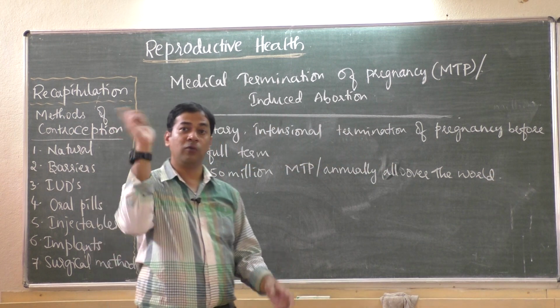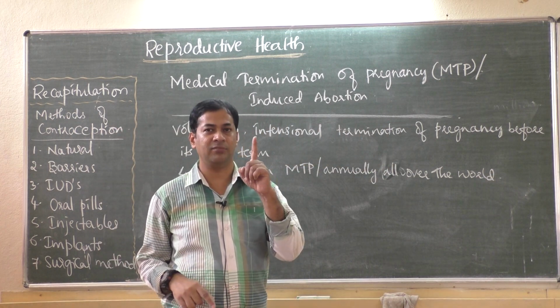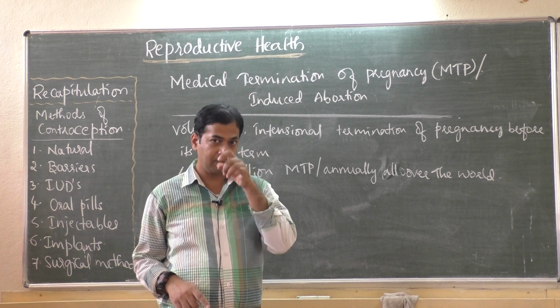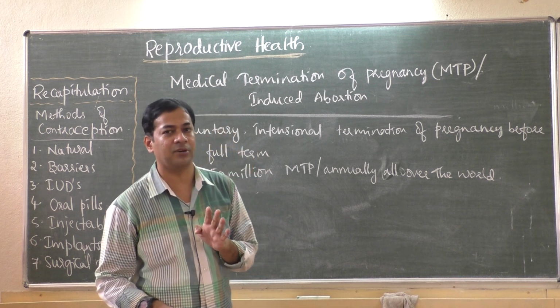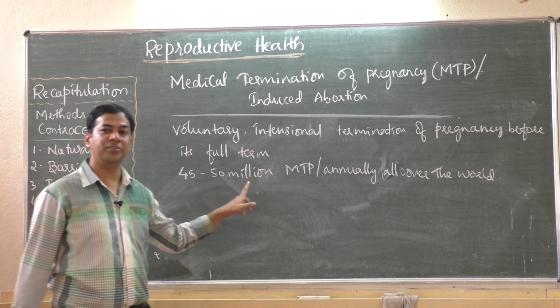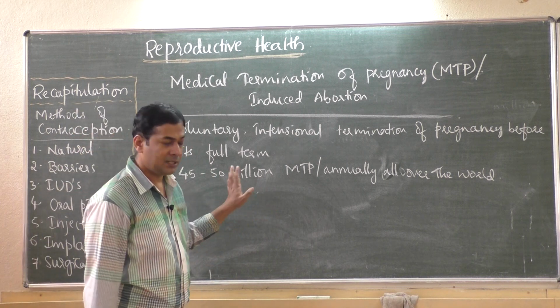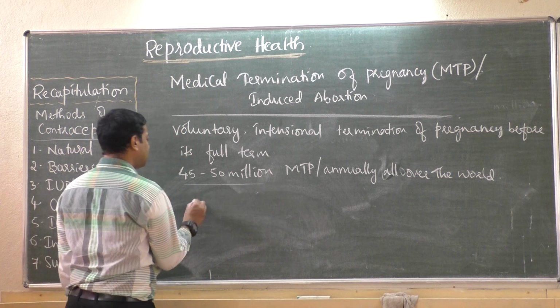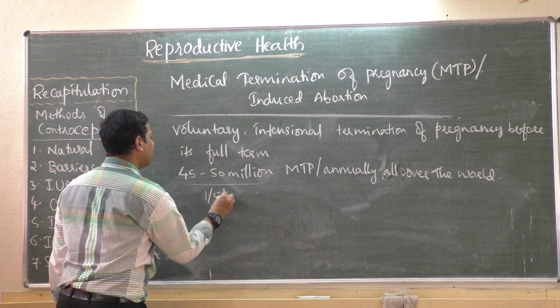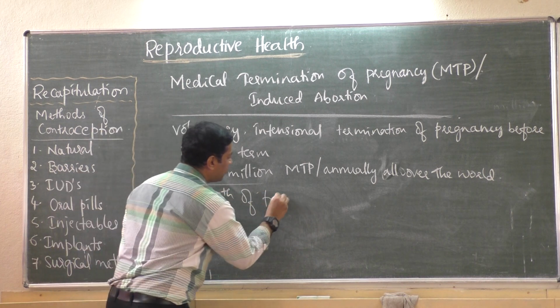If you count how many induced abortions they perform in the whole world in 1 year, that is 45 to 50 million. Do you believe this? This number is 1/5 of total pregnancies.